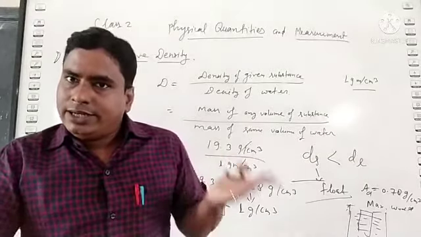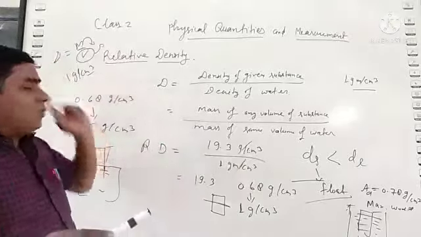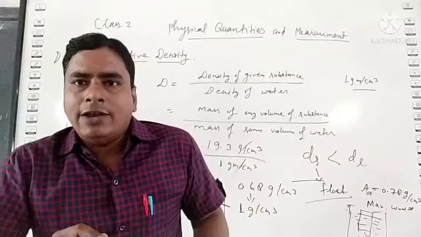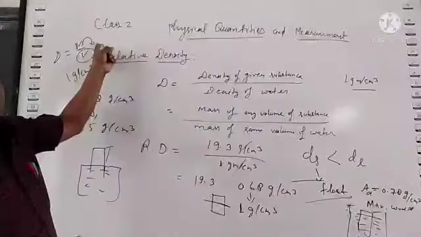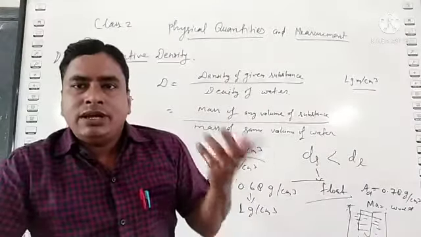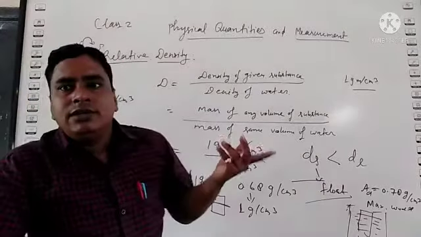So it is less than the density of water, because density of water is 1 gram per centimeter cube. This is an integral value. If mass is less than the volume, the value of density will come in decimal, and any decimal number here means less than 1.